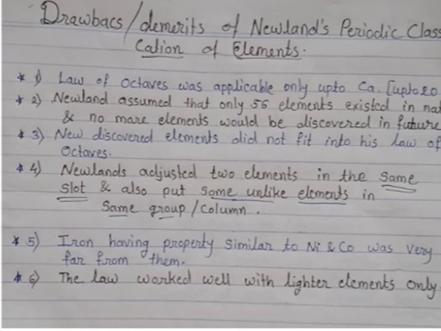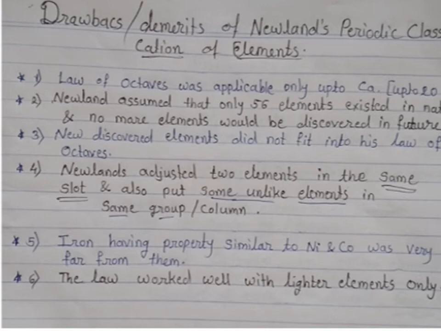Still, it happened that iron, nickel and cobalt, all three elements having similar properties, are so far from each other. Iron is placed in group 7 and nickel and cobalt together are placed in the first group. They are so far from each other though they have similar properties.